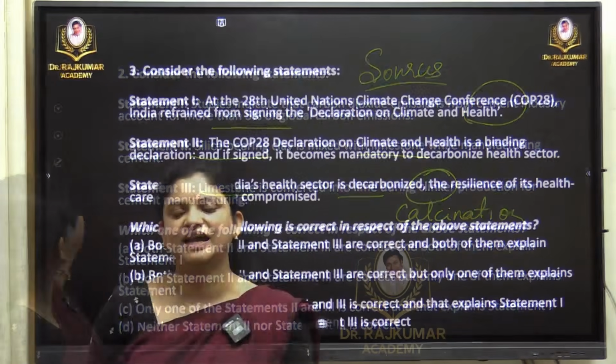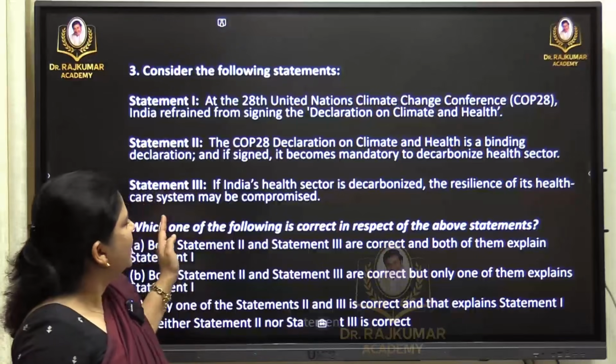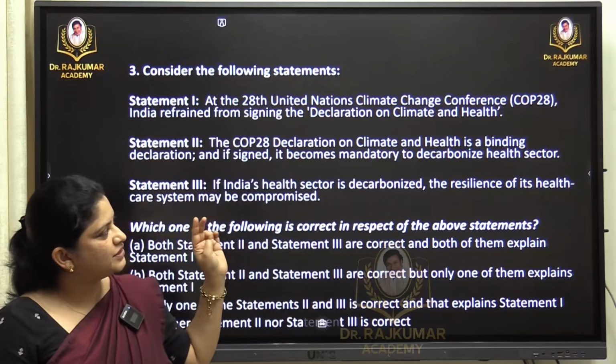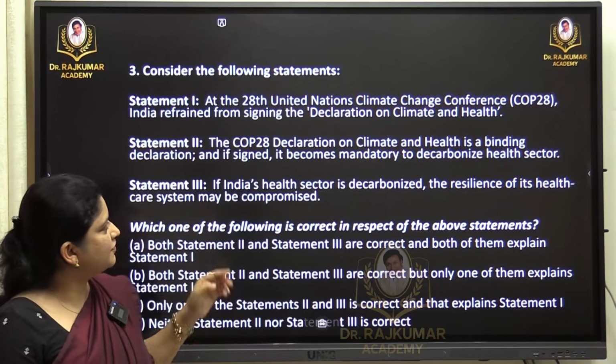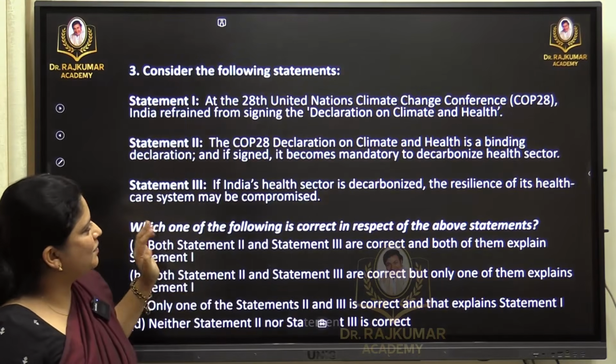Okay. So let's go to discuss the third question. Statement 1: at the 28th United Nations Climate Change Conference, India refrained from signing the declaration on climate and health.